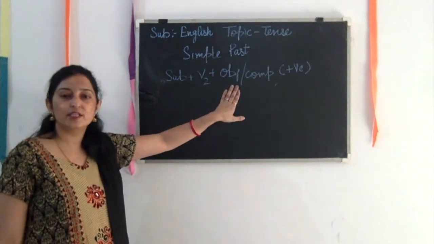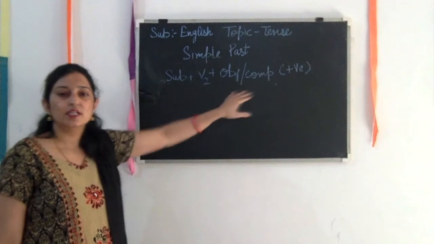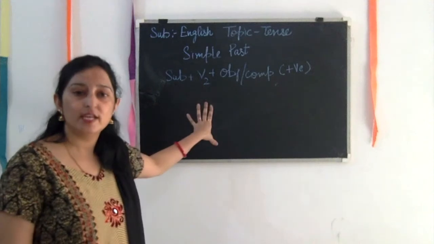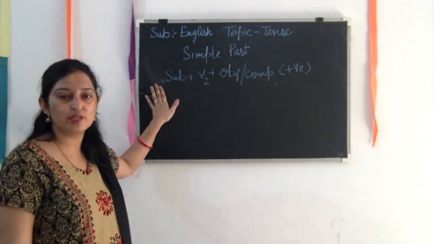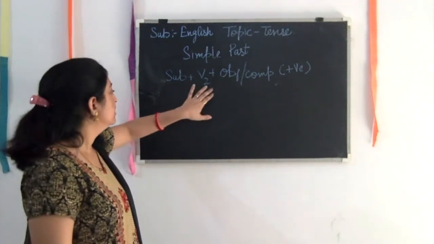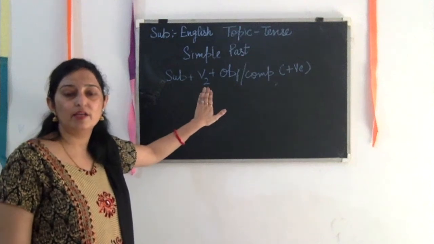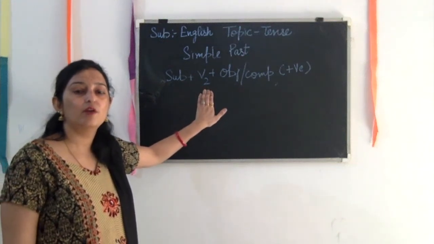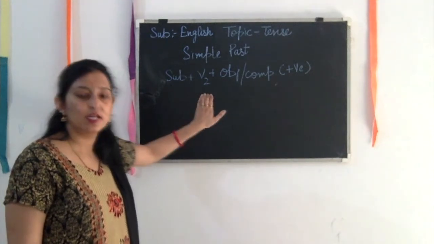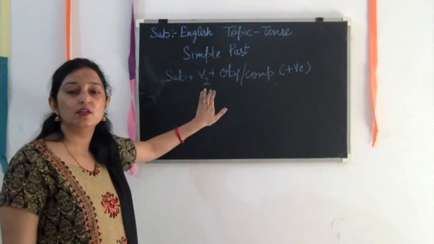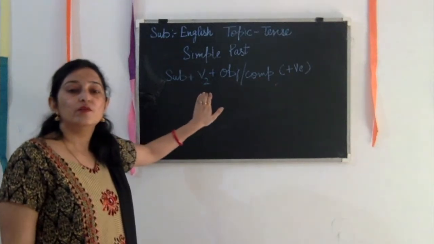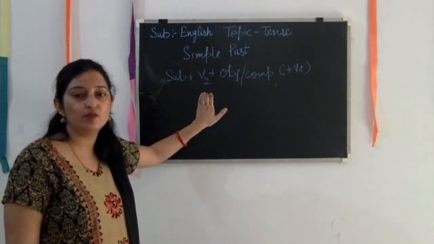Subject, object or complement, these two things always remain the same throughout the tenses. Always we have to use first of all the subject, and then there will be the object or the complement in the sentence. The area where we have to concentrate, where we have to pay more attention while learning the tenses, is this one: which verb is going to be used in which category, and which helping verb we have to use here.